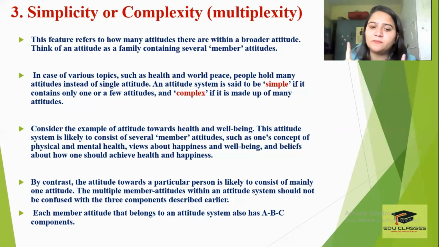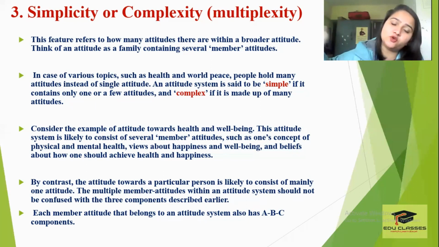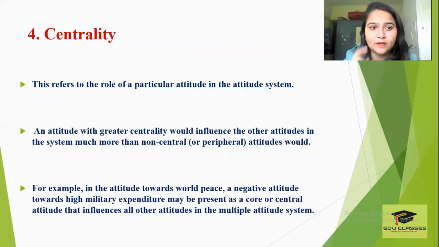Each member attitude that belongs to an attitude system also has an ABC component. यानी हर attitude चाहे वो कितना भी छोटा हो, उस हर single attitude का भी अपना एक ABC component होगा. So each attitude will always have an ABC component, and a complex attitude will have n number of attitudes, each consisting of their own ABC component, right?